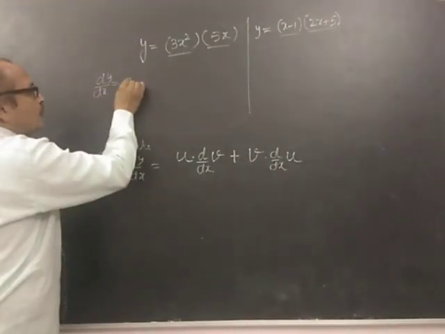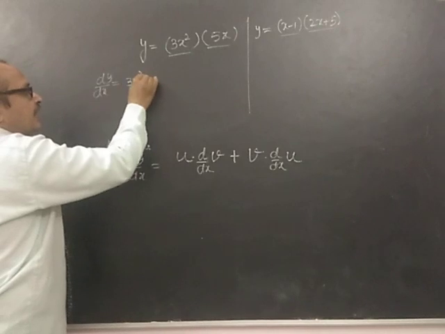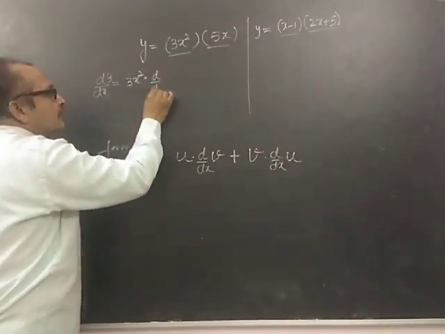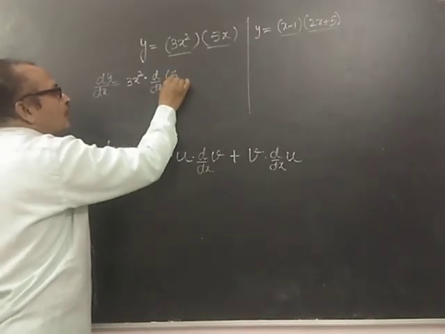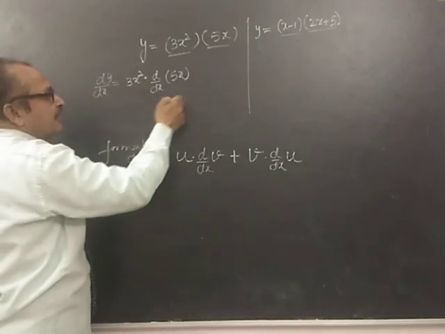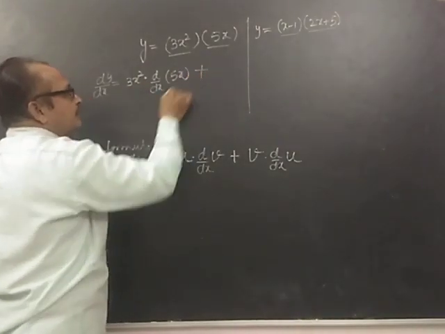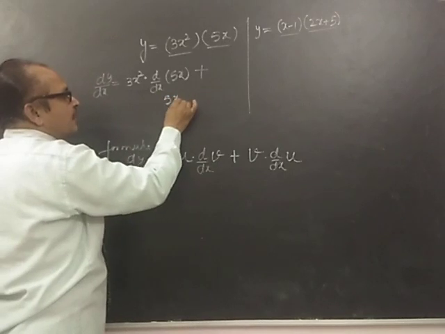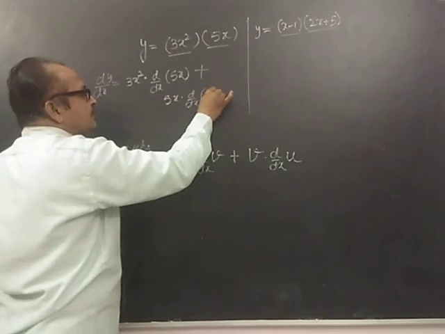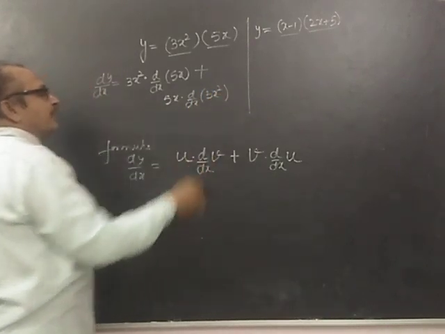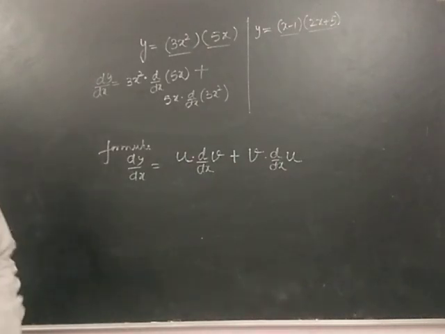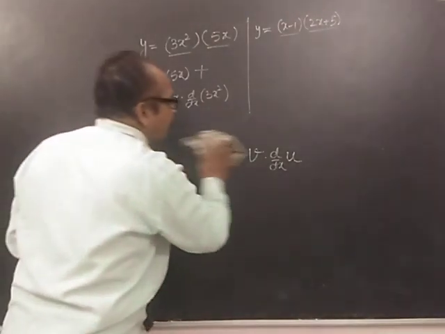As I told you, first function will remain same into d by dx of 5x, first function into derivative of second plus second function into the derivative of 3x square. Any doubt?